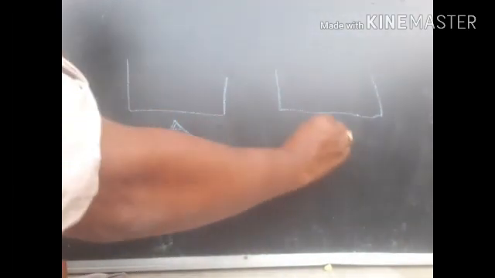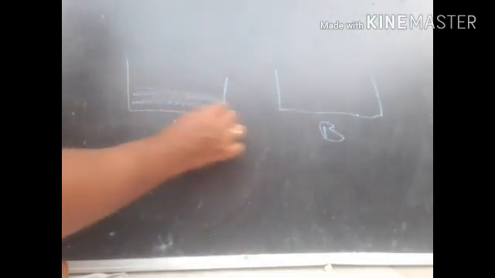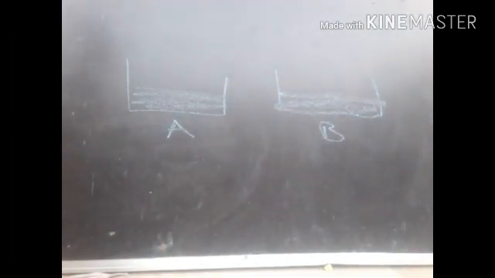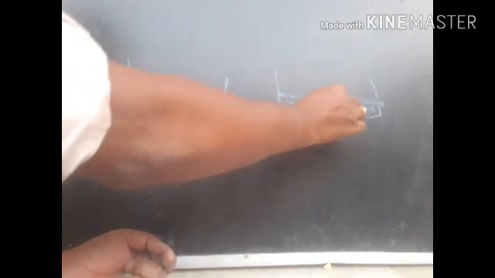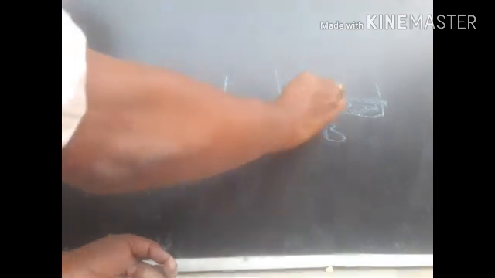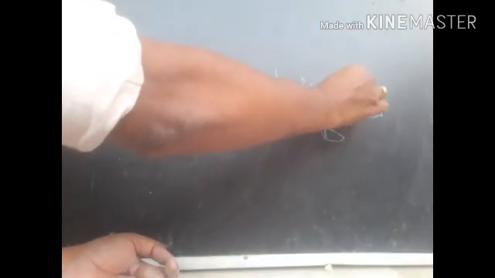Let us see the next use of forest, that is, forest prevents soil erosion. Here I want to explain a simple example. Take two trays, A and B, and fill them with soil. In A you do nothing; in B you sow the seeds and water the soil. Then small plants will grow in tray B.